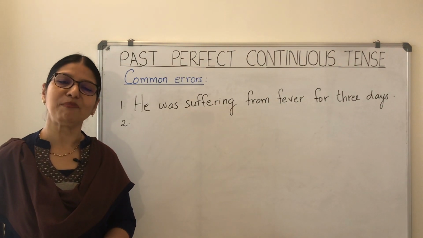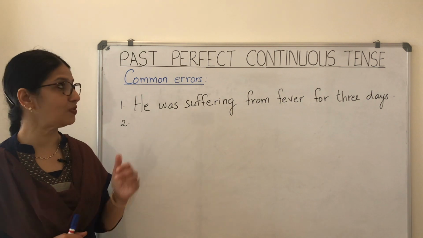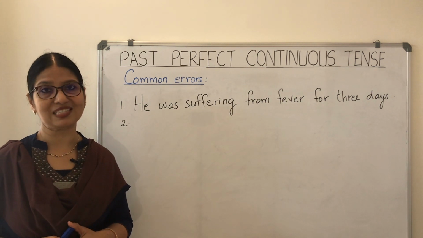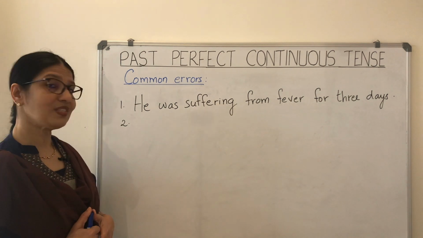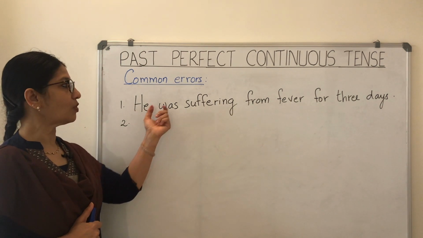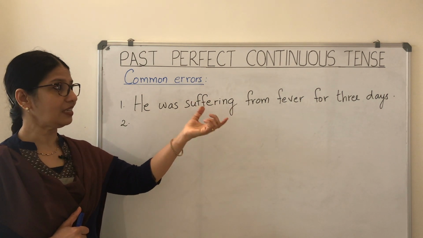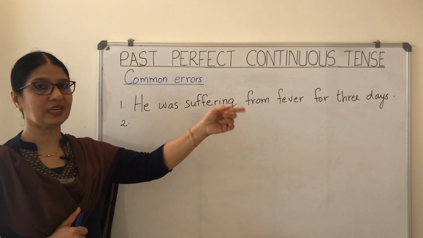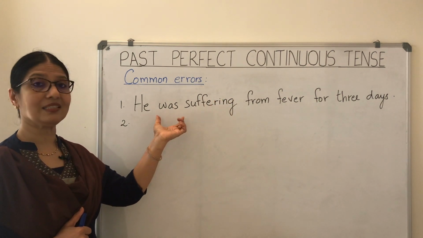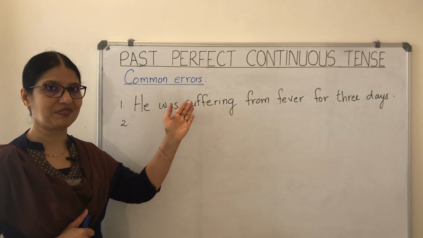As always, before winding up, let's look at some of the most common errors made while using the past perfect continuous tense, and let's see how to fix them. So the first one is here on the board. He was suffering from fever for 3 days. You can see that I've used a time phrase there, a time expression, for 3 days, and the tense I've used is the past continuous or the past progressive tense.